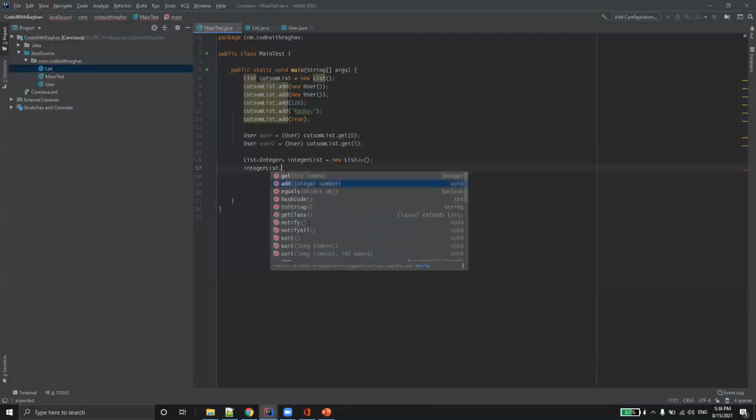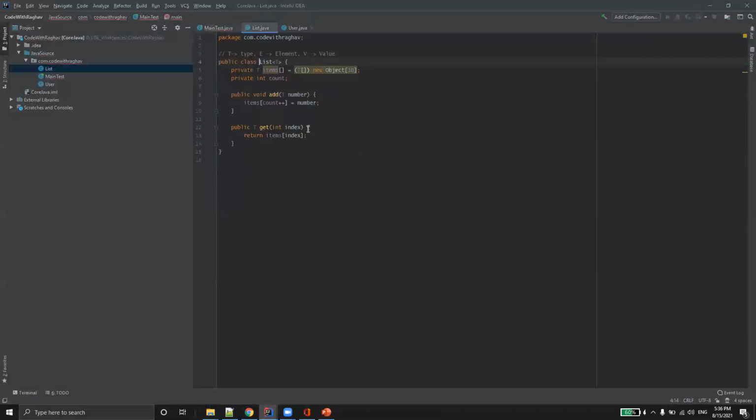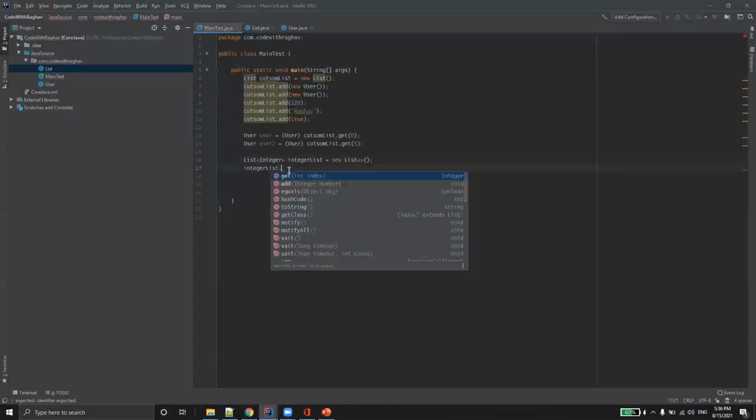As soon as I say add, by default it got converted to Integer. Actually, I have given T and T here, but as soon as I say add, the IDE I'm using, IntelliJ, is showing me that we have to add int. That means it will only accept Integer because we have bounded it to Integer.